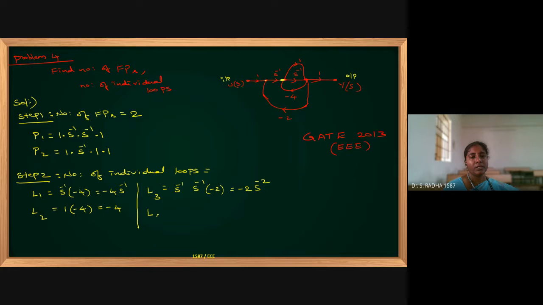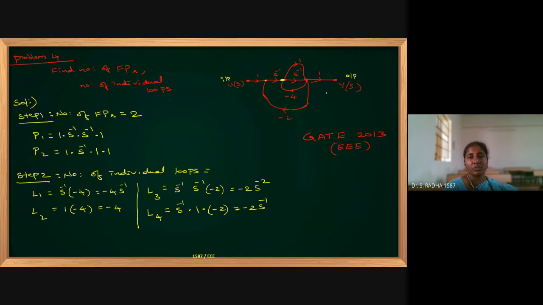So L4, one more loop is possible. Instead of the second s power minus 1, I will go in the upward direction. So s power minus 1, then I am going in the upward direction, then downward direction, minus 2. So minus 2 into s power minus 1. This is the fourth individual loop.